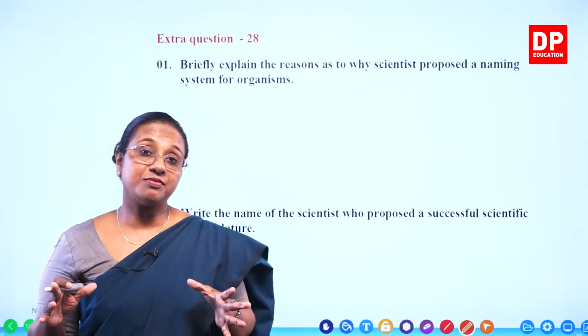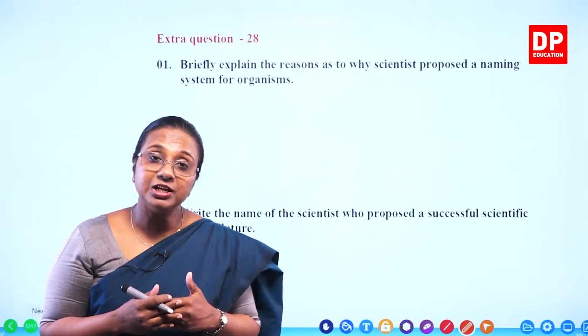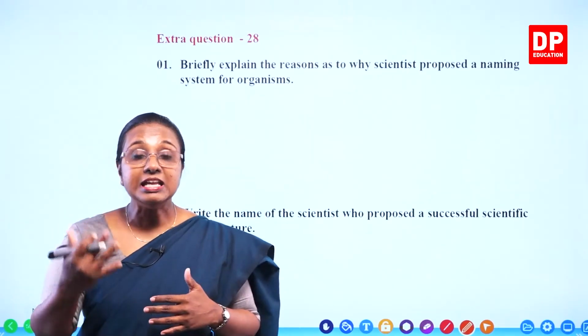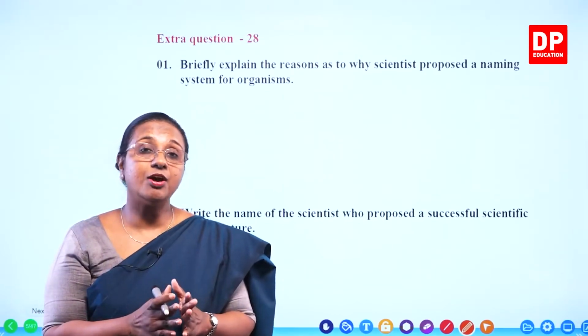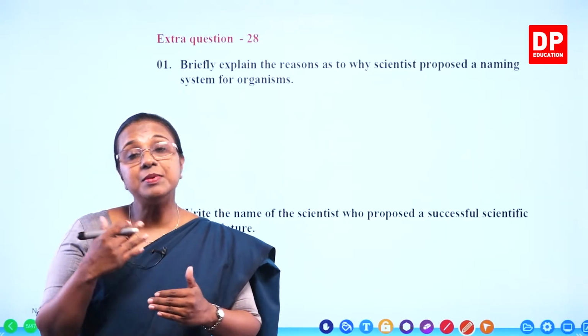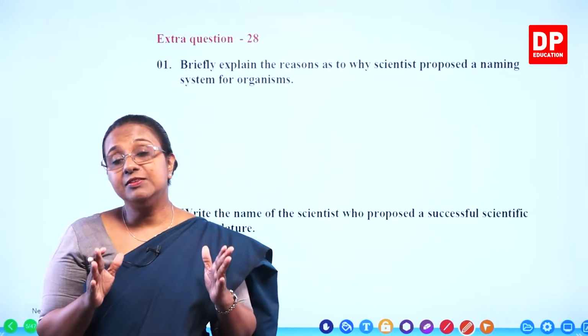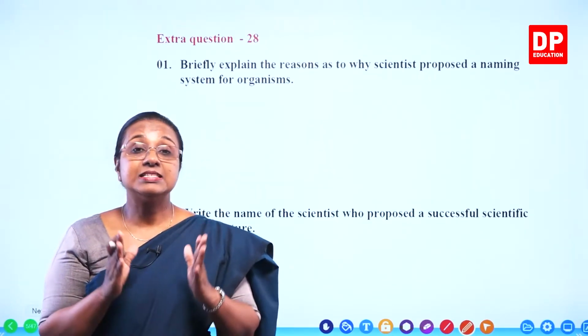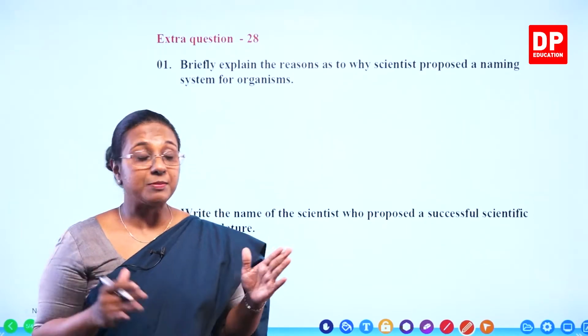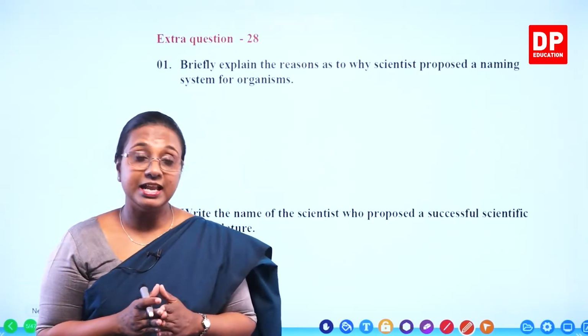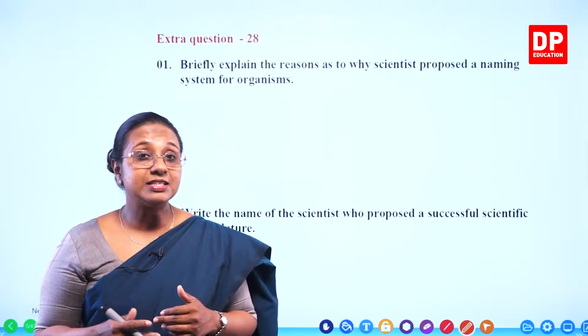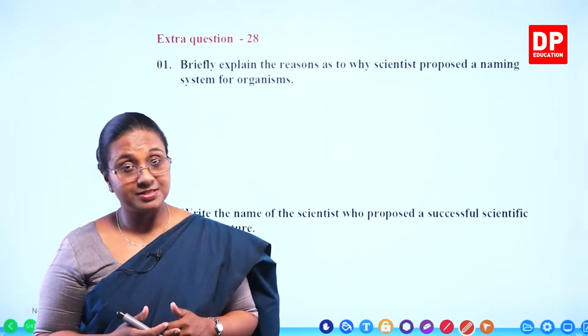Because of that, it becomes difficult to get information about a particular organism. It can become complex. So to avoid that confusion and complexity, scientists felt the need to come up with a standard way of naming organisms. So that is the scientific naming system.